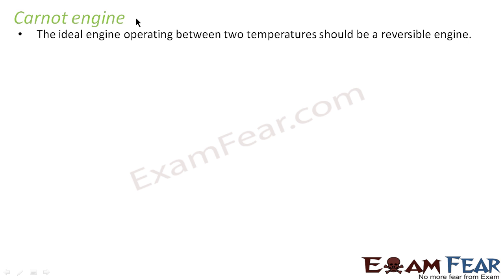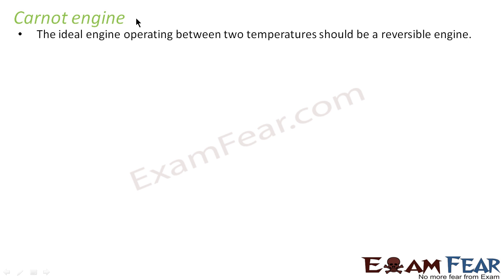I told you just now that the second law of thermodynamics states that a system cannot be 100% efficient. There has to be a limit to the efficiency of a system. So what should be that maximum efficiency? What defines that maximum limit of efficiency of a heat engine? So Carnot engine is supposed to be the maximum efficient heat engine, right? The efficiency of Carnot engine is maximum and no heat engine can have efficiency greater than this. So let us discuss Carnot engine.